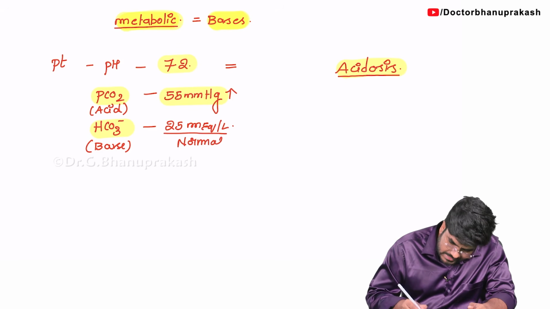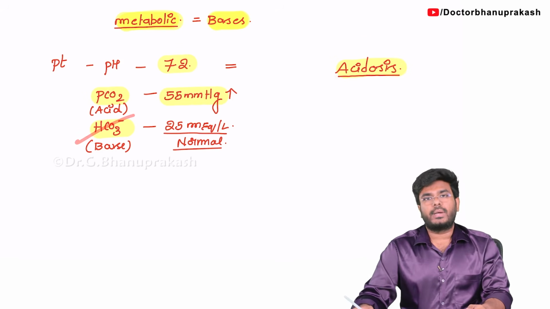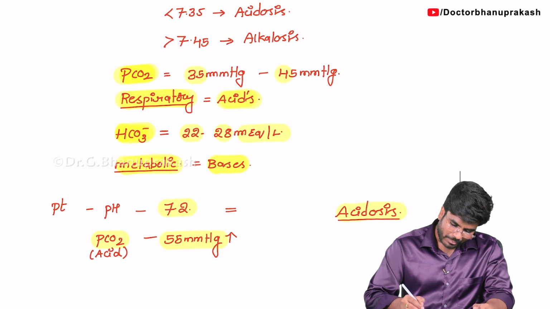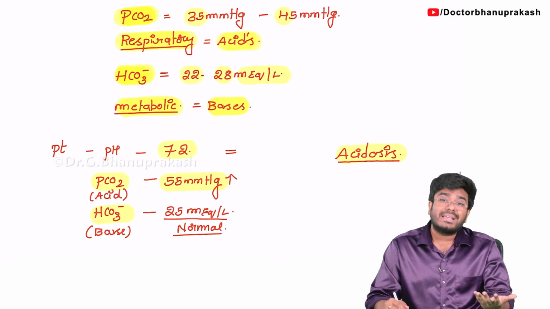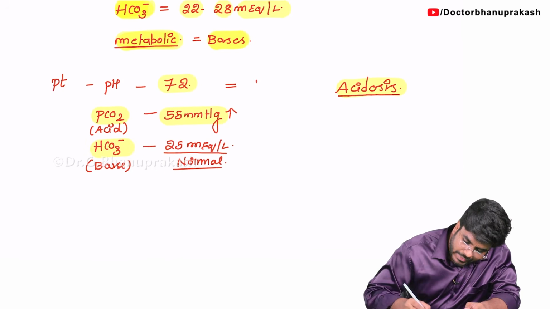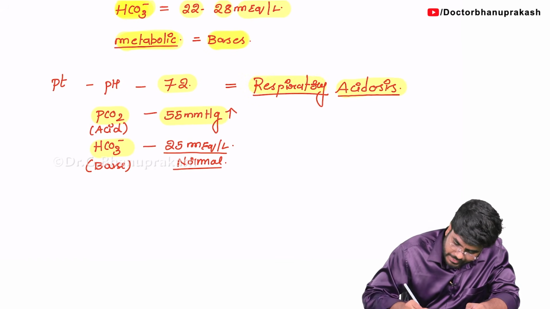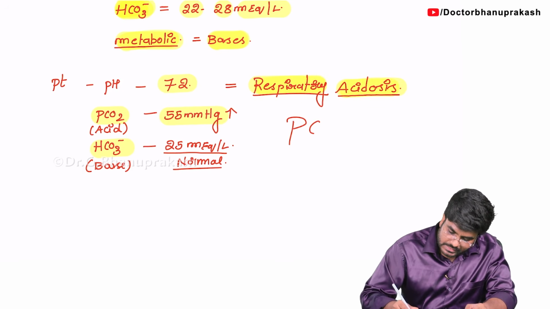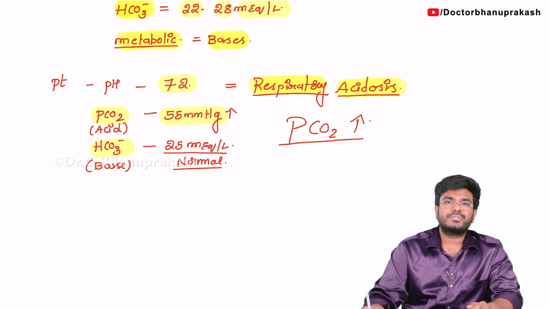Now tell me, is this acidosis because of the PCO2 or because of a bicarbonate-related problem? It's definitely because of PCO2. I have told you, whenever there is any problem in the PCO2, you have to use the word respiratory. Here there is more acid production, so this is respiratory acidosis. In a patient with respiratory acidosis, the PCO2 value will always be high. So whenever the PCO2 is increased, it is respiratory acidosis.